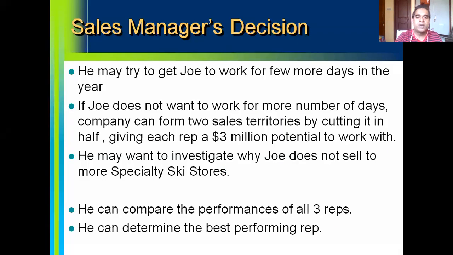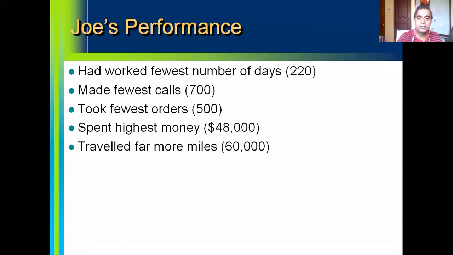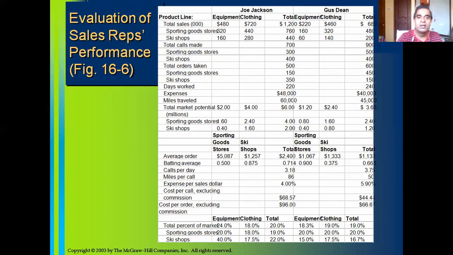Sales manager may want to investigate why Joe does not sell more to specialty ski stores. When we see the total sales made by Joe Jackson in equipment, $480,000, he has sold the majority of the merchandise to sporting goods stores and less to specialty ski shops.